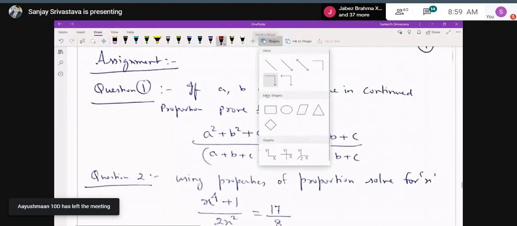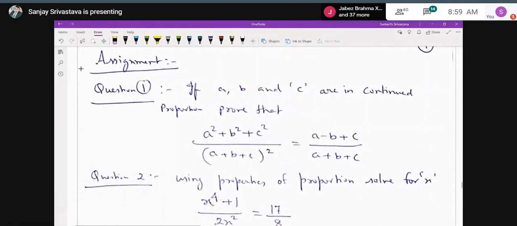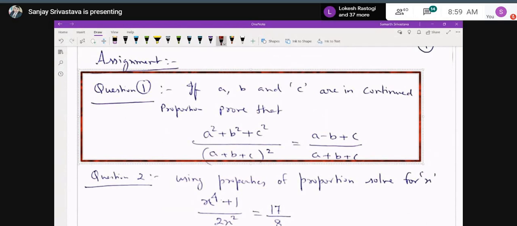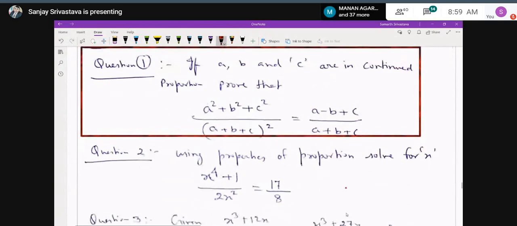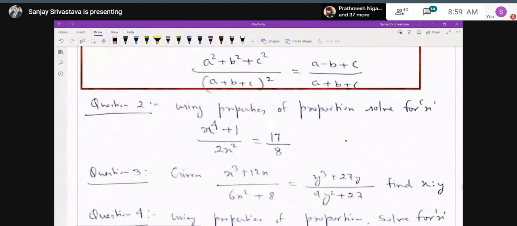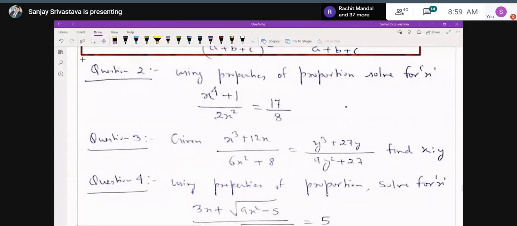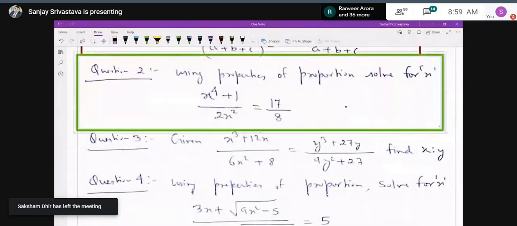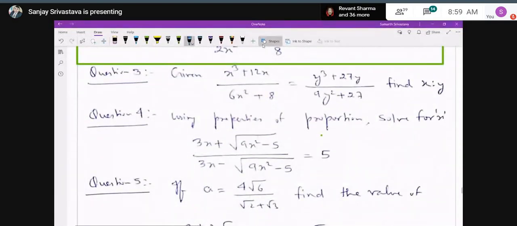If a, b, c are in continued proportion. Question number 1: Prove that (a square plus b square plus c square) upon (a plus b plus c) whole square is equal to (a minus b plus c) upon (a plus b plus c). Question number 2 is, using properties of proportion, solve for x: (x raised to the 4 plus 1) upon 2x square is equal to 17 upon x. You have to use properties of proportion. That means you have to proceed with componendo and dividendo. Over here, this is a hint.